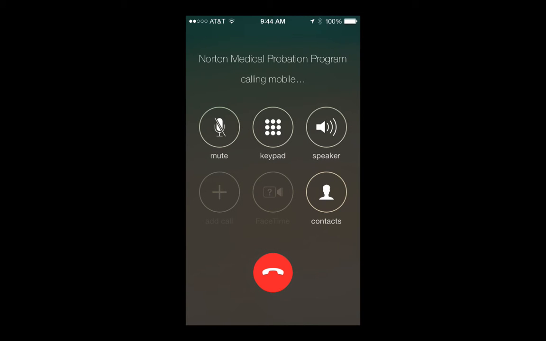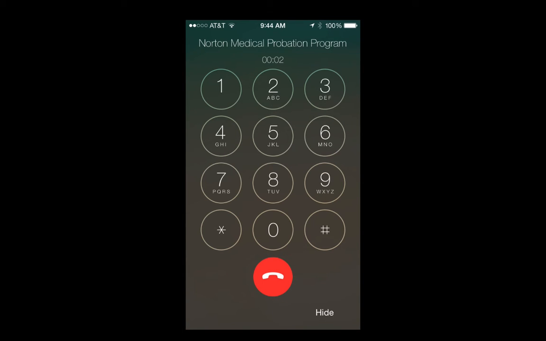Thank you for calling Norton Medical. Please enter your 4-digit PIN now, followed by the pound key. This is a message from Norton Medical. Hello, Susan Jones. Yes, you do need to have a test today. Next, you will need to respond on your keypad by pressing the 3 key. Then press the pound key. Your call has been entered. Thank you for calling. Please hang up now.